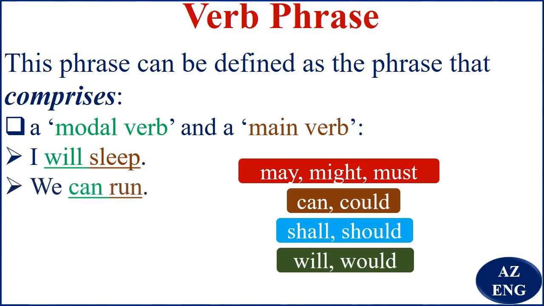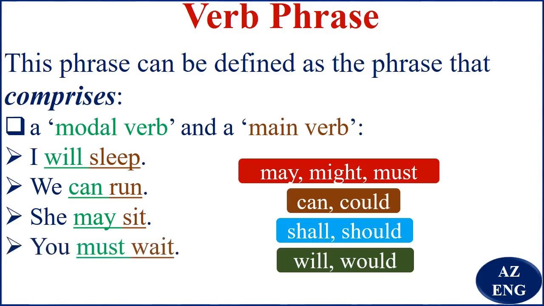We can run. Can run is the verb phrase. So you see run is the main verb. She may sit. May sit is the verb phrase. You must wait. Must wait is the verb phrase. He should rest. Should rest is the verb phrase. So you can see sleep, run, sit, wait, rest are the main verbs here. Let's move on.